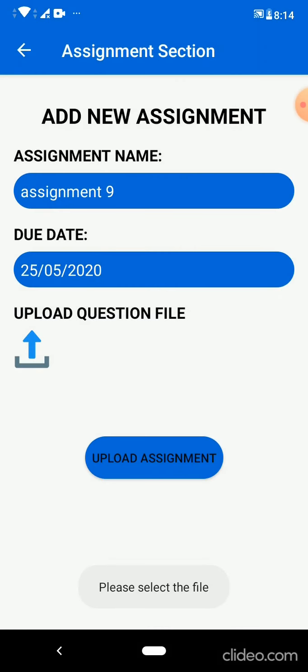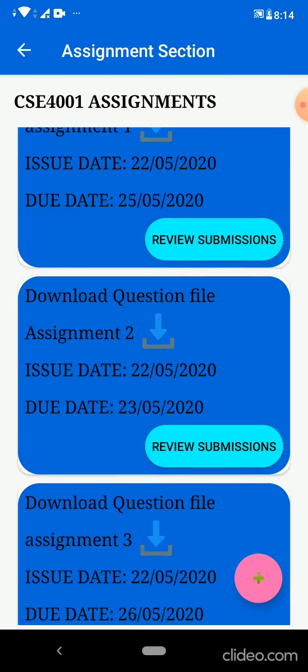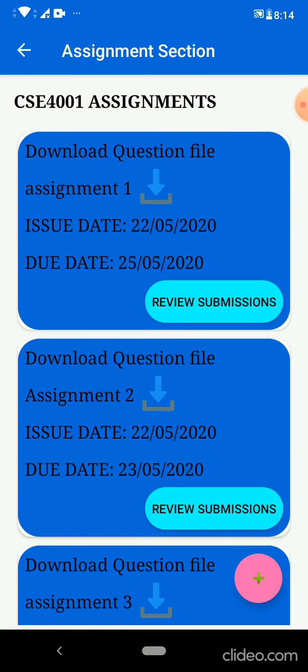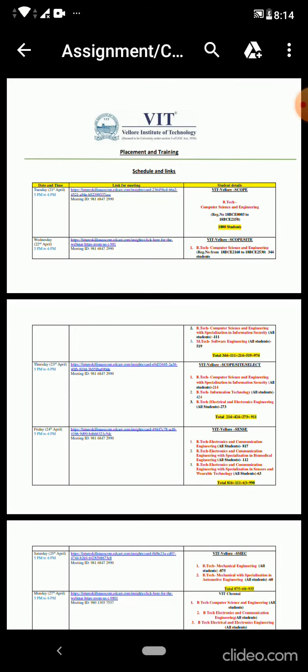This is a long process, so I have already done something to show. After you create the assignment, you will get these card views, and you can just click on the download button and simply see the question paper which you uploaded during the assignment creation.